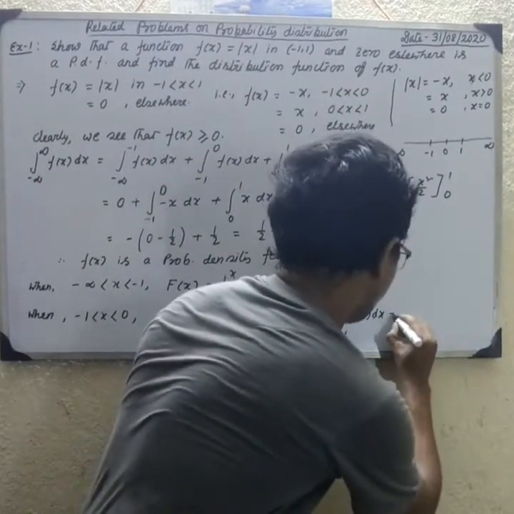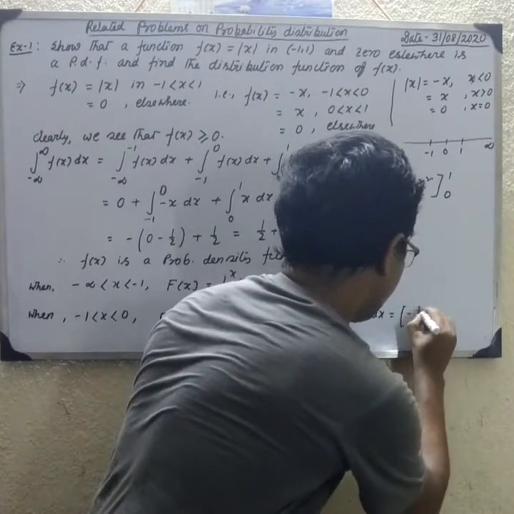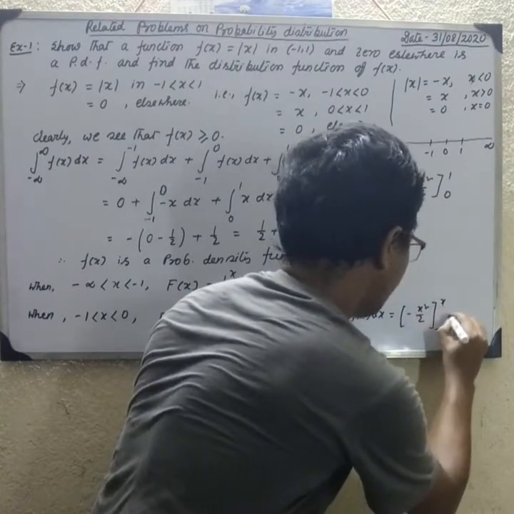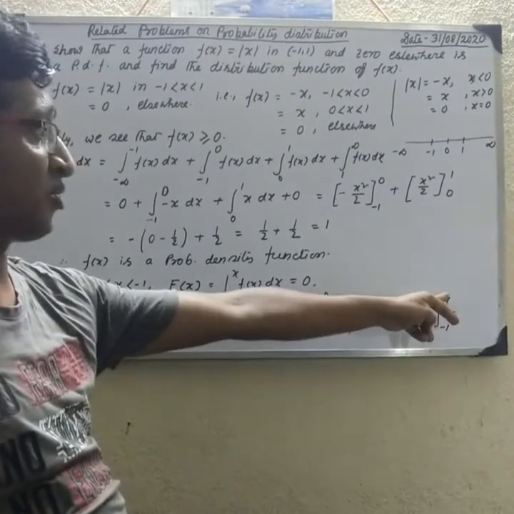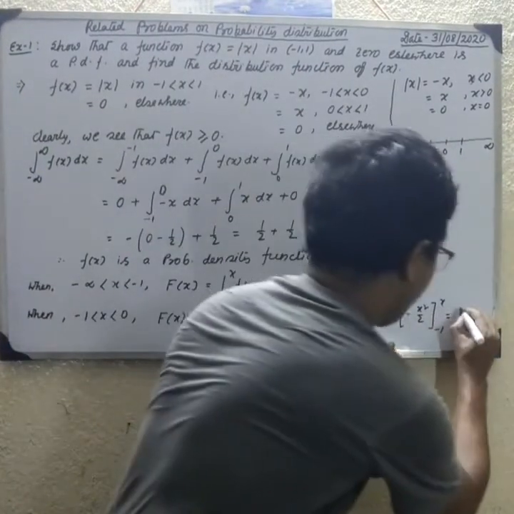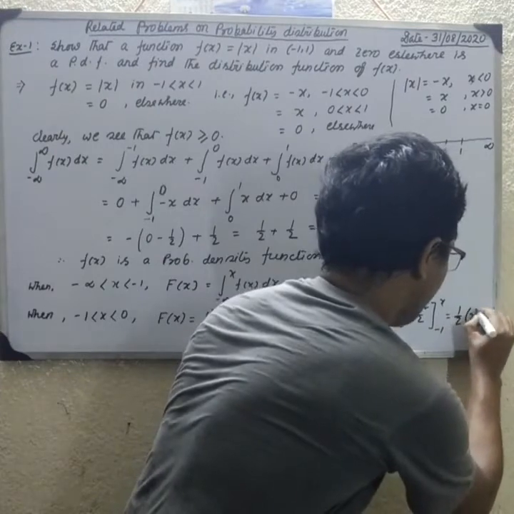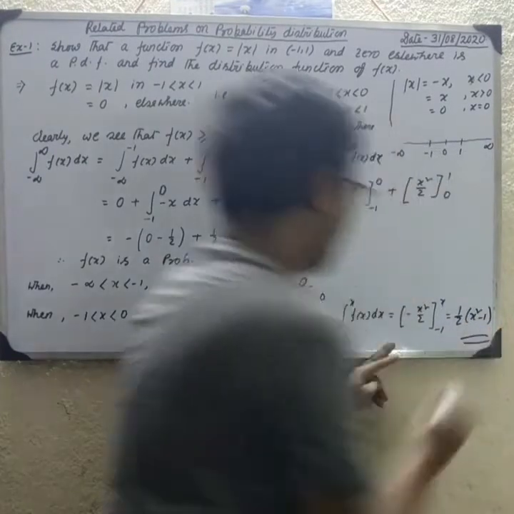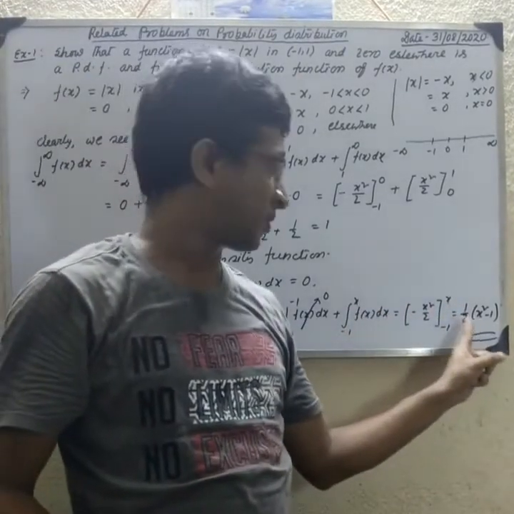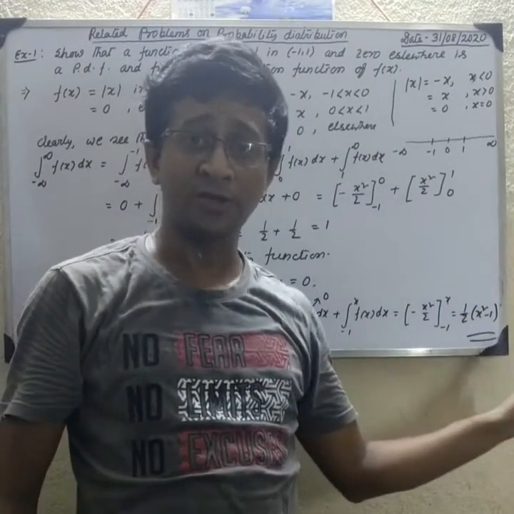So this equals minus x square by 2, from minus 1 to x. Calculate the first value of x: minus x square by 2, minus 1 plus half. We know that half is common, so x square minus 1. When x is between minus 1 and 0, the distribution function value is half into x square minus 1.